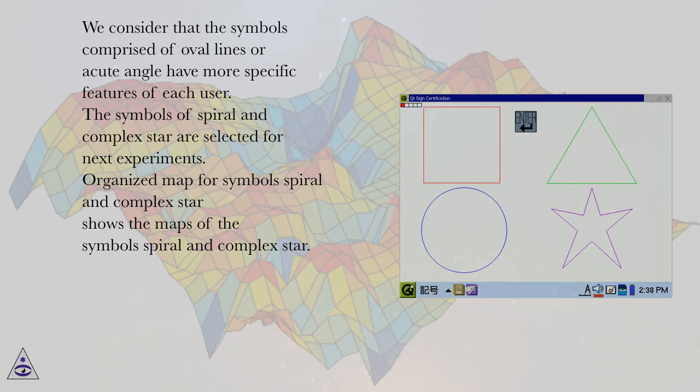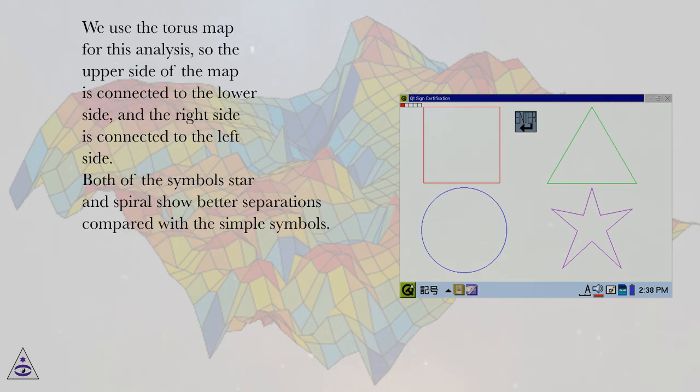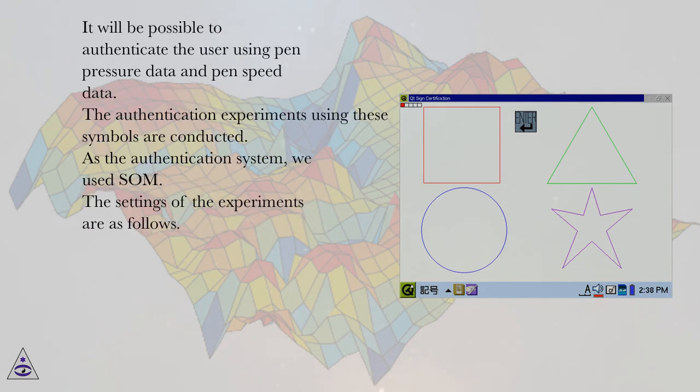Organized map for symbol spiral and complex star. Shows the maps of the symbols spiral and complex star. We use the torus map for this analysis, so the upper side of the map is connected to the lower side, and the right side is connected to the left side. Both of the symbols star and spiral show better separations compared with the simple symbols. It will be possible to authenticate the user using pen pressure data and pen speed data.